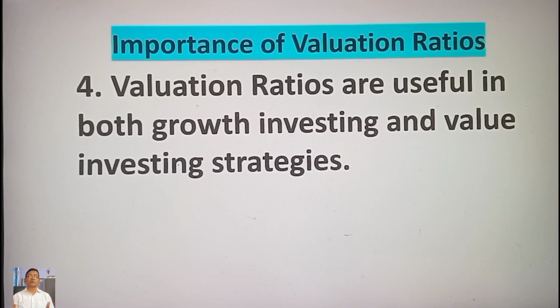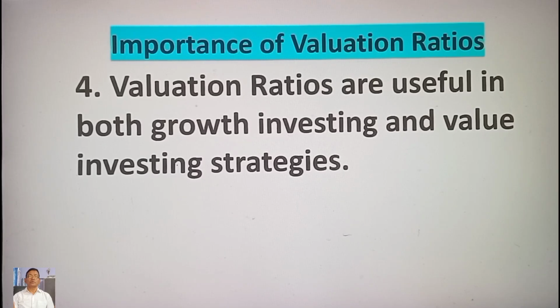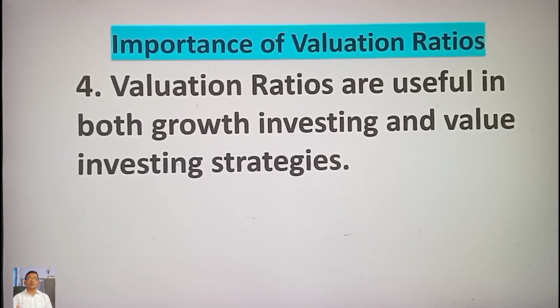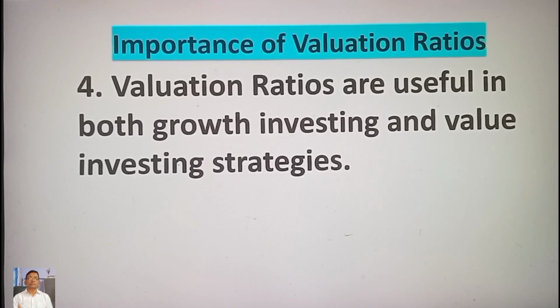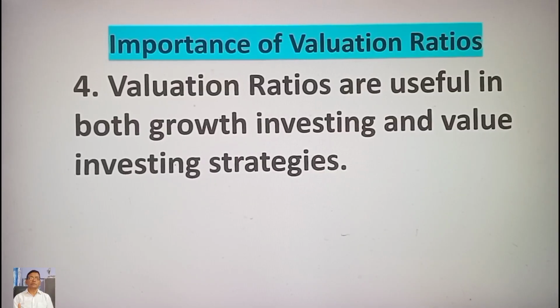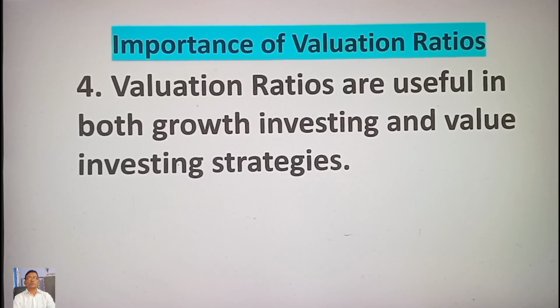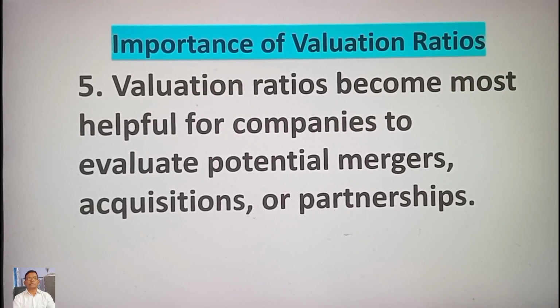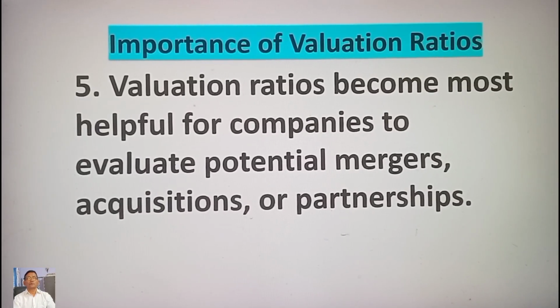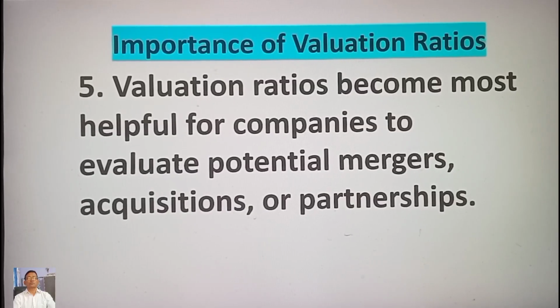Our value investors look for low P by E and P by B ratios, while our growth investors focus on the price to sales P by S and PEG ratios. Fifth, valuation ratios become most helpful for companies to evaluate potential mergers, acquisitions or partnerships.